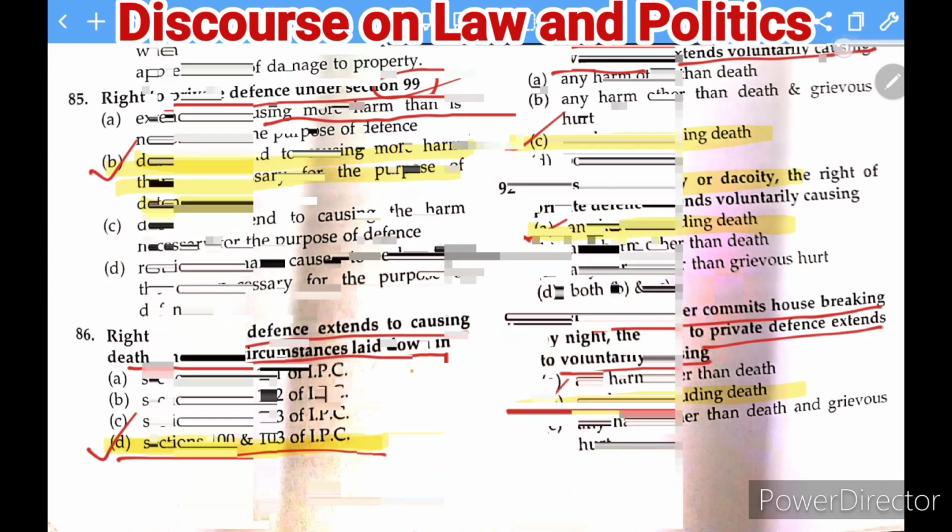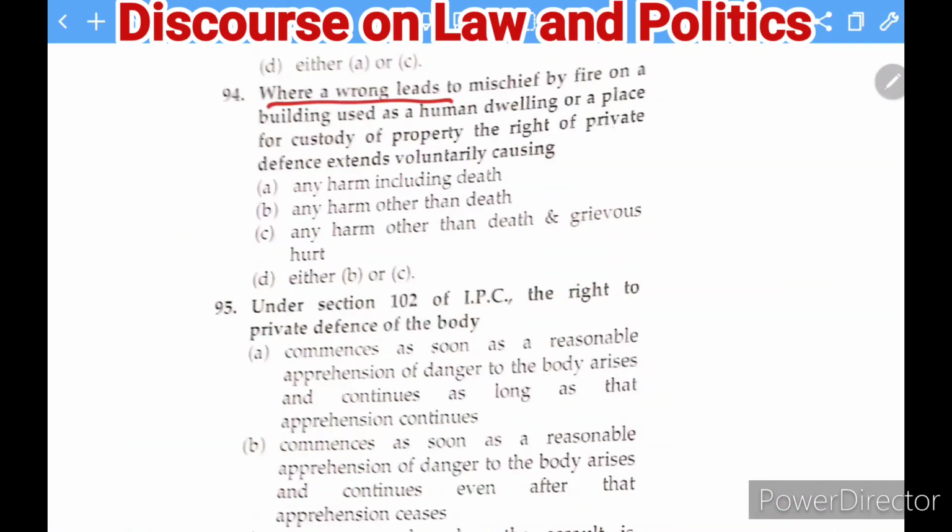Moving to the next question here. Where a wrongdoer commits mischief by fire on a building used as a human dwelling or a place for custody of property, the right of private defense extends to voluntarily causing what? And the answer in this case is also any harm including death.